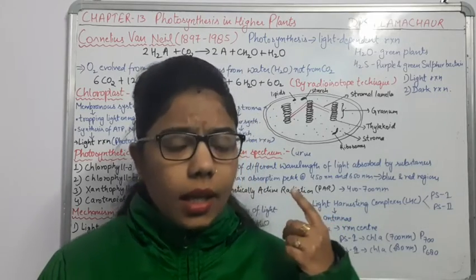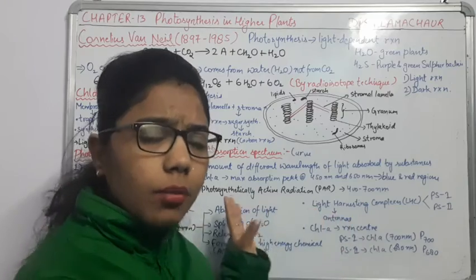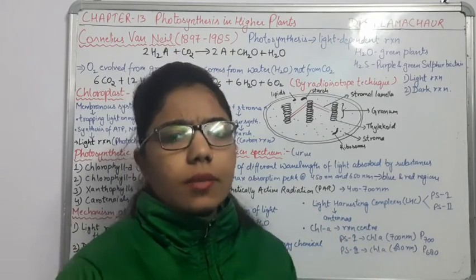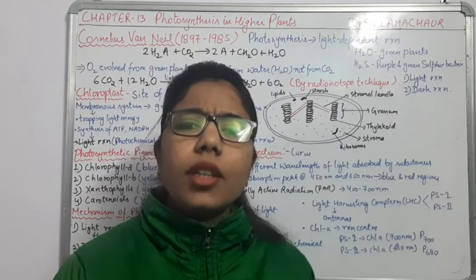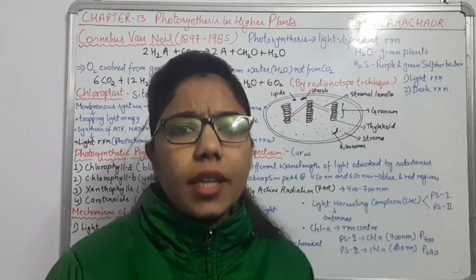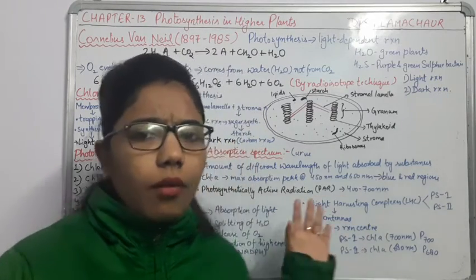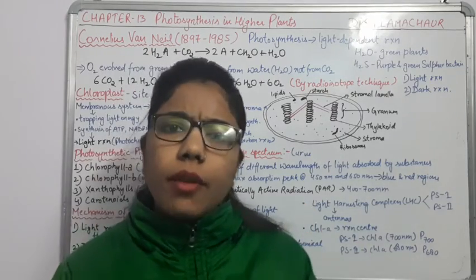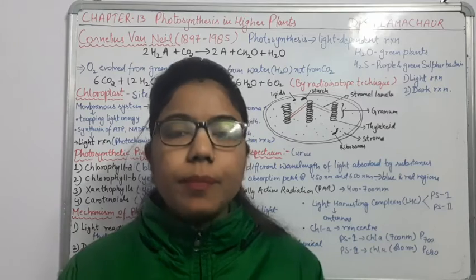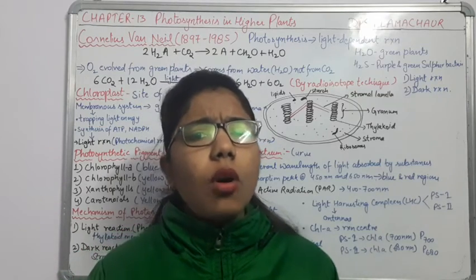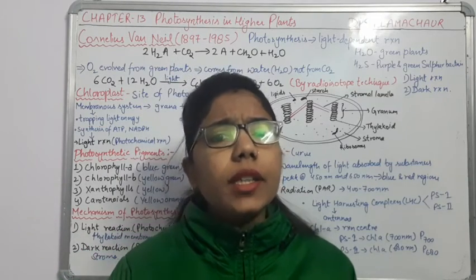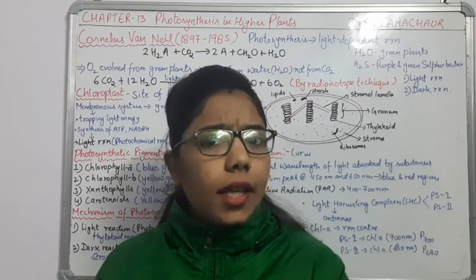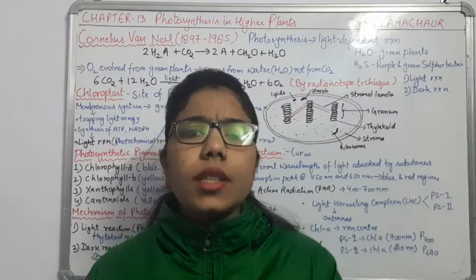By these two things we come to know that there is photosynthesis. For that we did experiments: the variegated leaf experiment, the half leaf experiment by Moll, and many others, and Priestley's experiment. By all these, the scientists concluded that these are the characteristics of photosynthesis.